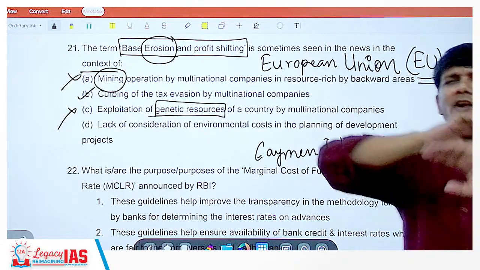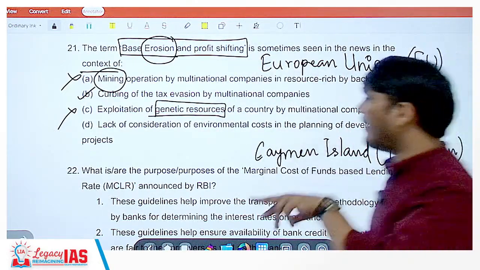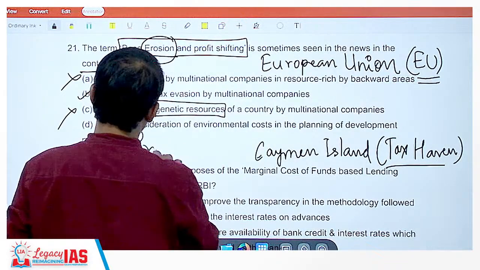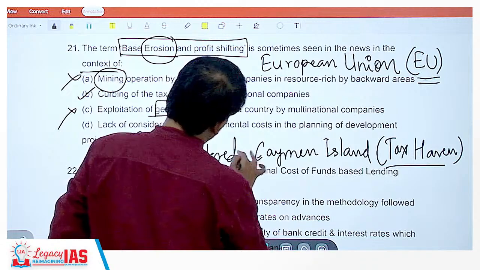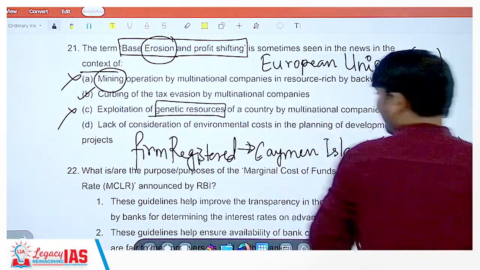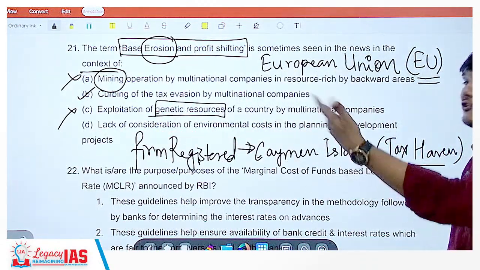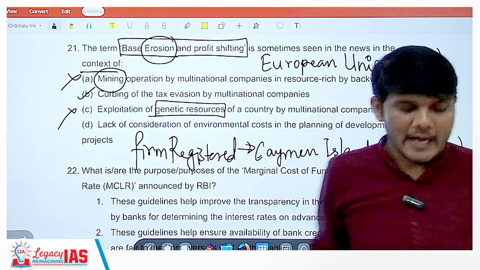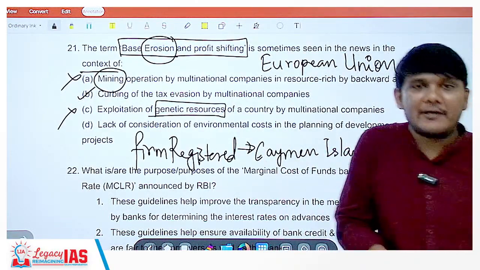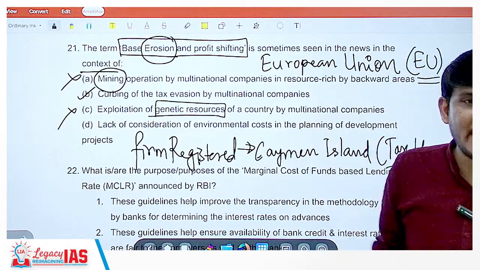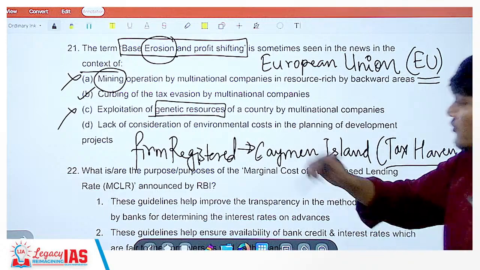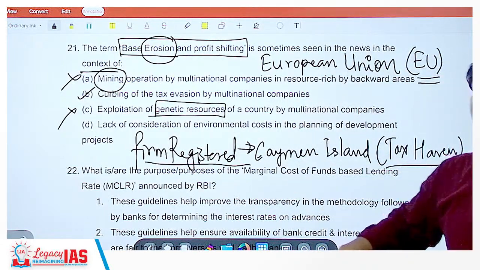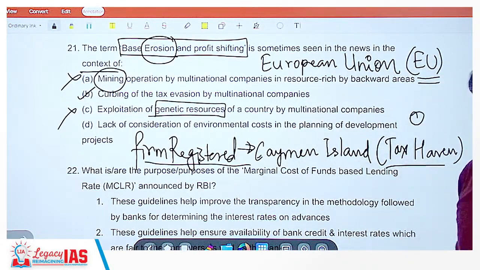My entire operation is here, but my firm is registered in Cayman Islands. So it will pay the taxes applicable in Cayman Island, which is 0. So I will pay no taxes. I'm sitting here, I'm working here, I am an Indian citizen, my team is entirely from India, for example, no one is from Cayman Island, but I have registered my firm in Cayman Island, so I will be paying taxes as per Cayman Island, which is 0%. So effectively I am paying no taxes.